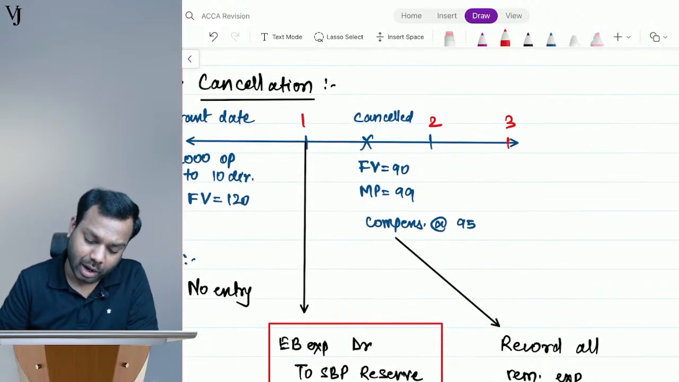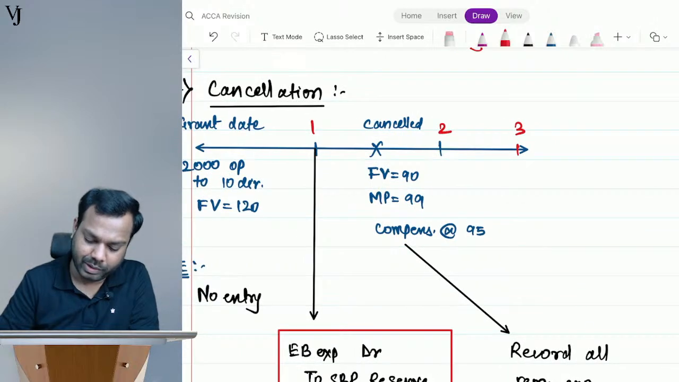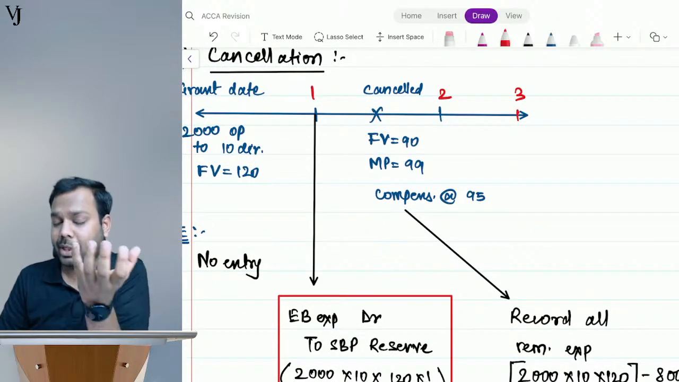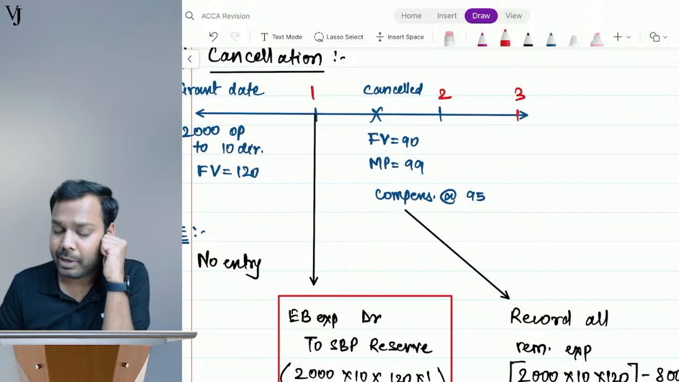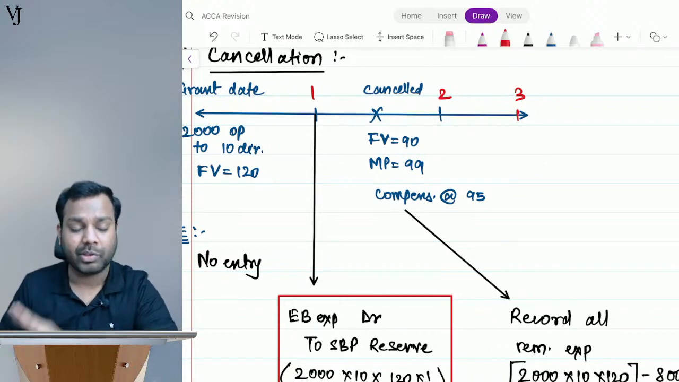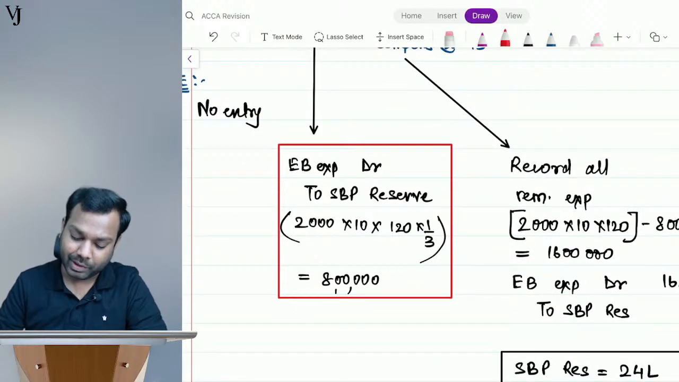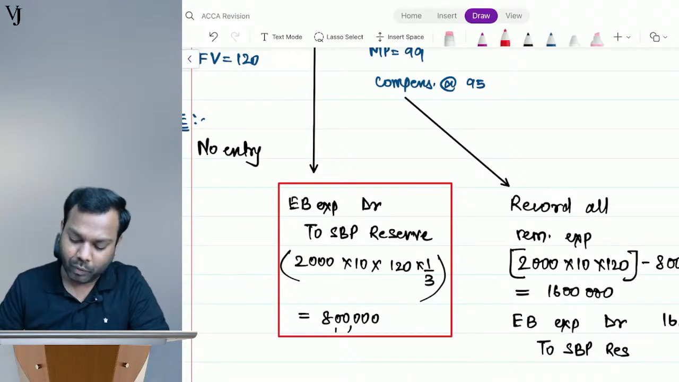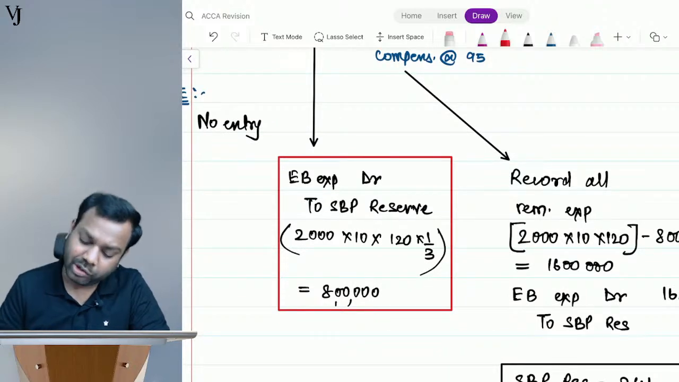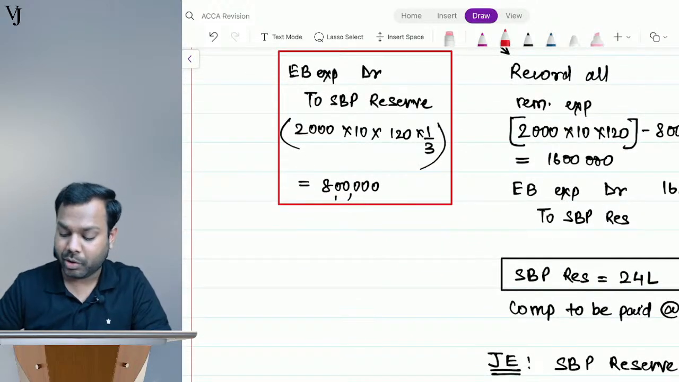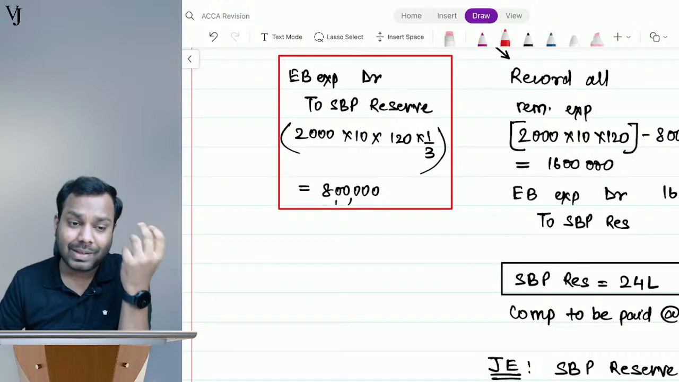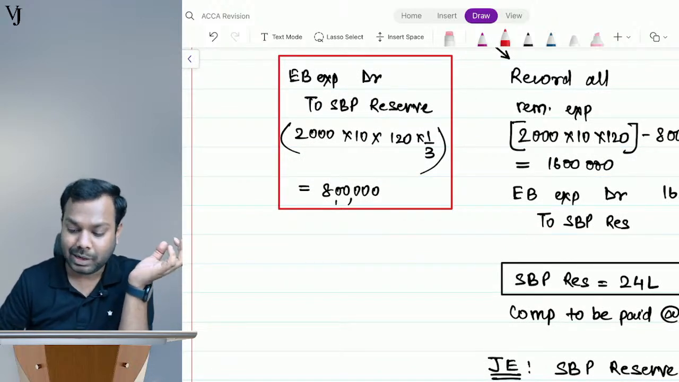Now, coming to the cancel date, the date of cancellation. What will I do? On the date when the options are cancelled, the first thing that we do is book all the remaining expense. 2000 options, 10 directors, 120 is the fair value on the grant date. I have booked 8 lakh as an expense. Remaining is 16 lakh expense. So first book all the expense: employee benefit expense account debit to share based payment reserve. What is the balance in share based payment reserve? 8 lakh plus 16 lakh is 24 lakhs. Is it clear to everyone so far?